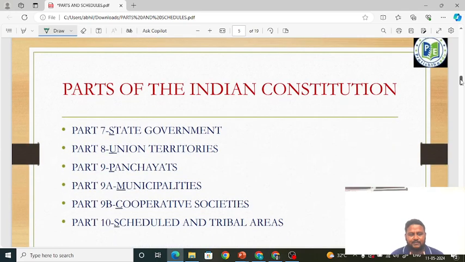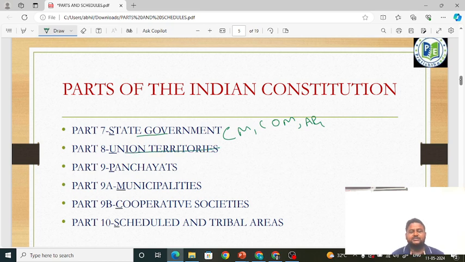Next, moving forward, we learn what is part 7. See, part 6 talks about the union government. The union government will include the Prime Minister, Council of Ministers, Attorney General and all these people. The state government will include the Chief Minister, their Council of Ministers and Advocate General. When it comes to the state, it is Advocate General. When it comes to the central government, it is Attorney General. These are all very simple chapters, we will learn in detail. We will tell what the provisions of Advocate General and the functions of Attorney General are. Okay, next part 8.